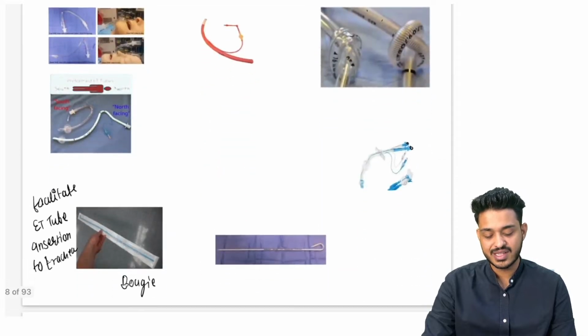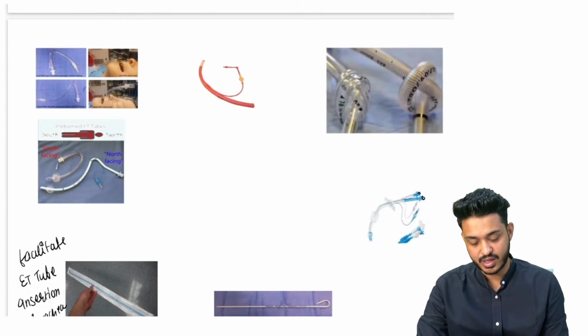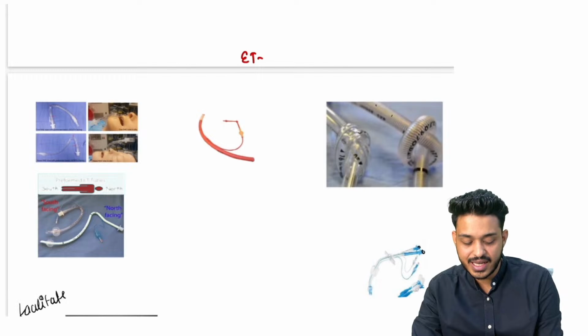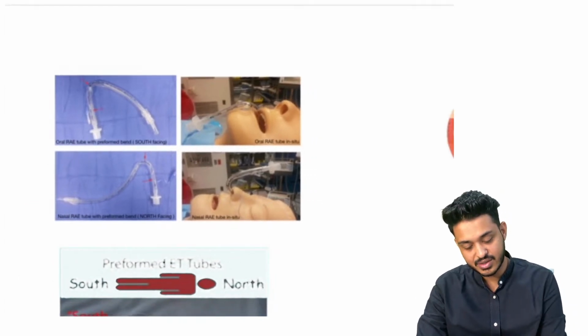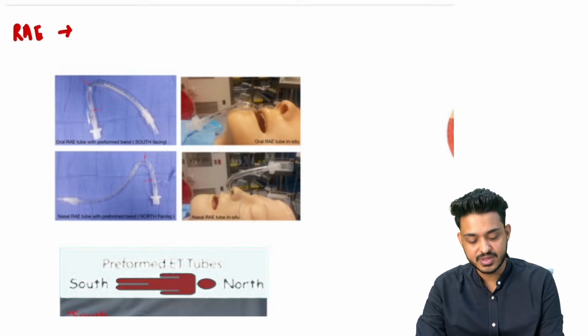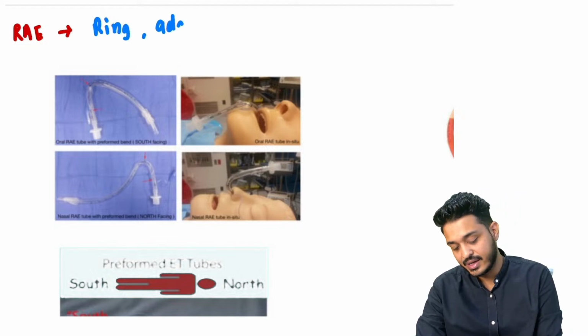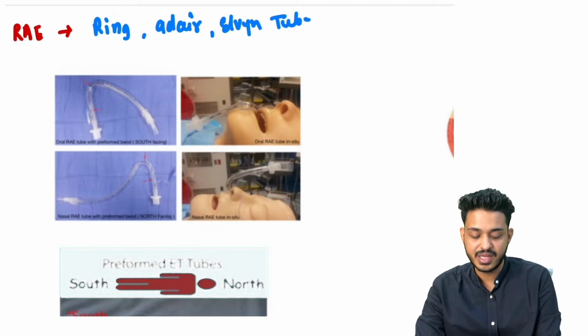So let me first make you understand how many types of tubes we have, then you will be answering this particular question. We are discussing the endotracheal tubes. We are having different types of endotracheal tubes. The first one that we are having here, can you appreciate? This is your RAE tubes. RAE stands for the names Ring, Adair, and Elwyn tube. These are going to be RAE tubes.